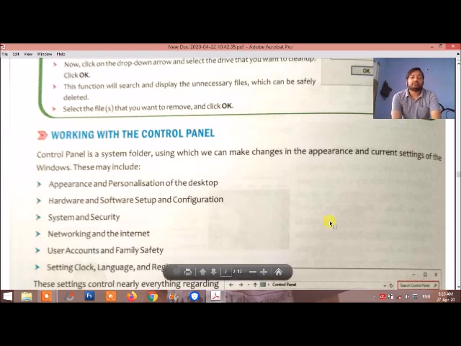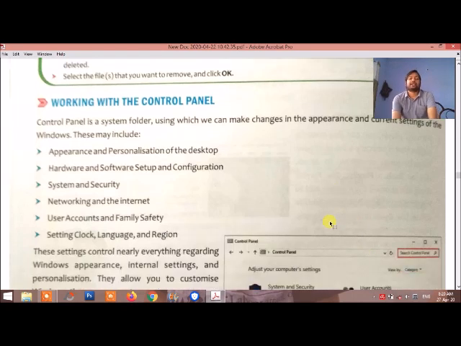Next is user accounts and family safety. Means that we can manage our account system for the child and for yourself also. If you are using the main account, there is access to do all types of work in your system. And if you are making a child account, in the child account, only the part which you have given control, they can only access that part.